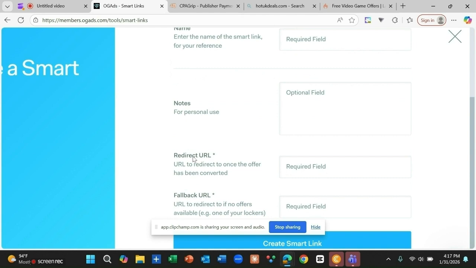This is a redirect URL, a URL to be redirected to once the offer has been converted. There is also a fallback URL to be redirected to if no offer is available.